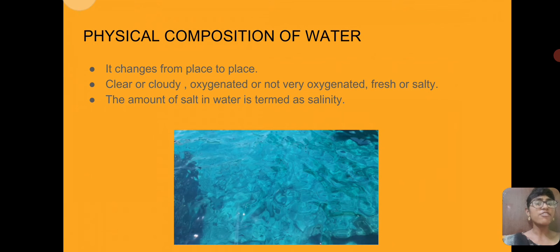Now we see the physical composition of water. See, water changes from place to place and it is clear or cloudy. Some water is fresh or salty, and some is oxygenated or not very oxygenated. And the amount of salt in water is termed as salinity.